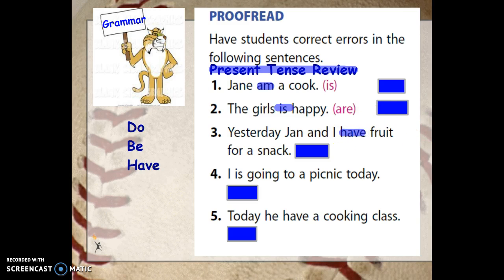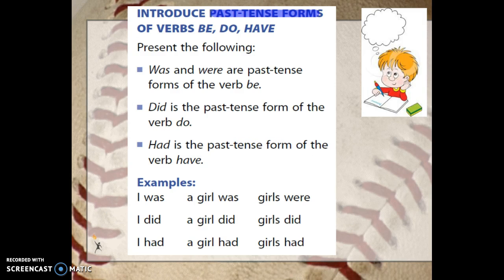Yesterday, Jan and I have fruit for a snack. There's our form of have, but it's the wrong one. Yesterday, Jan and I had a snack. That's what we're going to start talking about today, is making these verbs past tense, if it already happened.